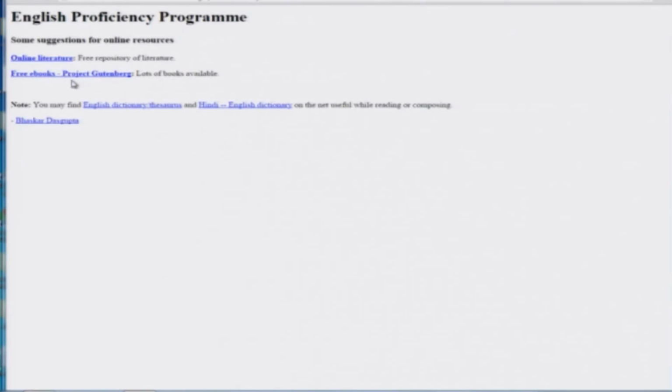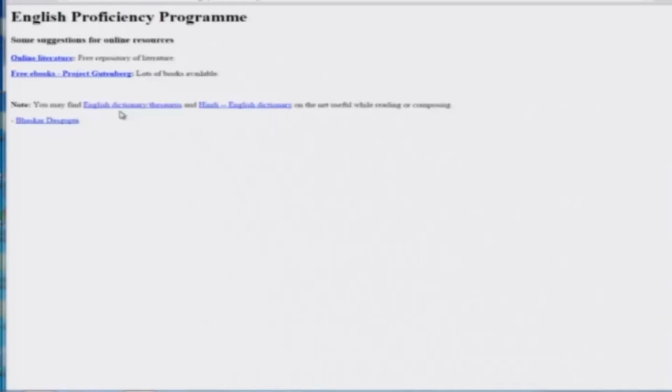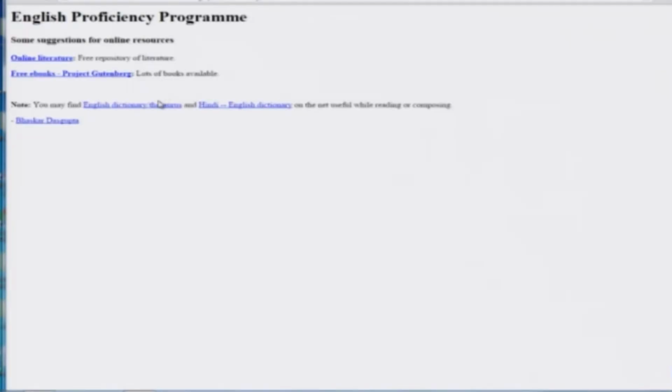While reading, sometimes you will need to use a dictionary, and while writing, quite often you may need a dictionary or a thesaurus if you want to find the correct meaning, correct usage, and so on. For that I have linked two such dictionaries for you here, which you can get quickly on the net, and of course there are very good bound volumes of dictionaries also. But on the net, if you want to find suitable words quickly, these are two good dictionaries. This is a dictionary and thesaurus combined. This is a Hindi English dictionary, and I have found it very useful.